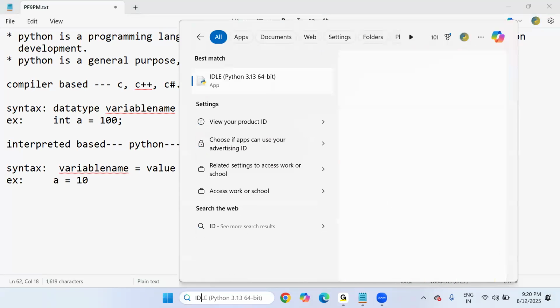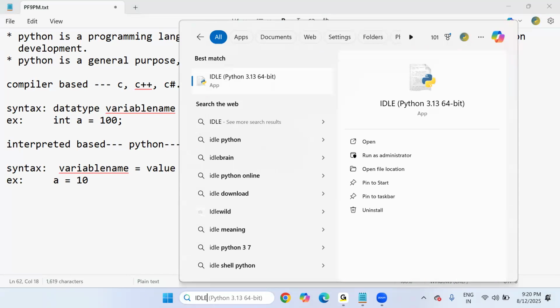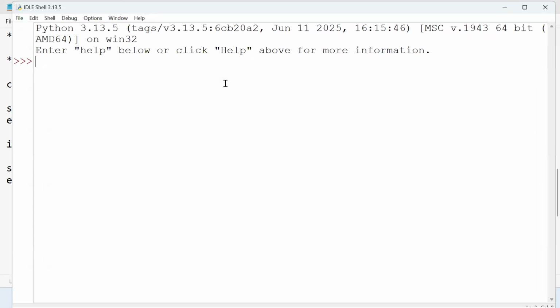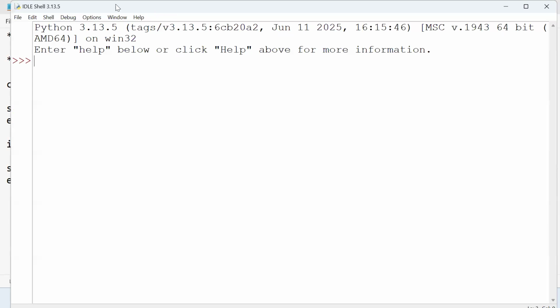I'm just opening IDLE to show this. IDLE is nothing but Integrated Development Learning Environment. This is the Python default editor. The moment we install Python software for the first time, you will be able to see this IDLE software. Don't worry about these editors. Tomorrow's lecture is completely focused on how to work with Python editors, and which editor is the best editor, we will discuss clearly tomorrow. But meanwhile, let me open the IDLE software, which comes by default when we install Python for the first time. And notice this, this is the IDLE software.